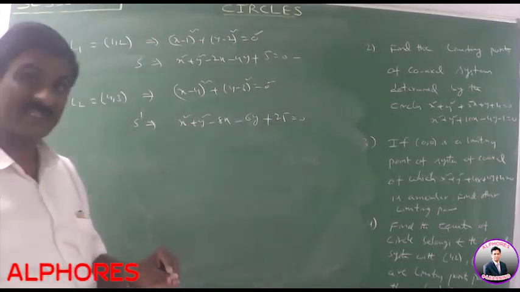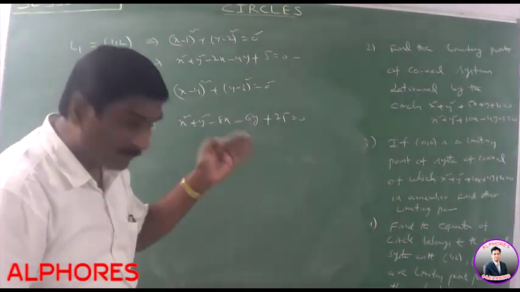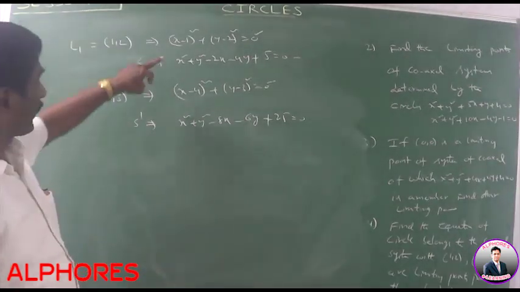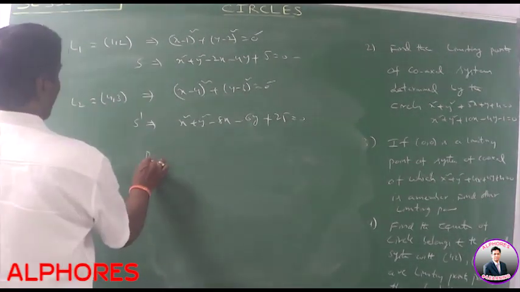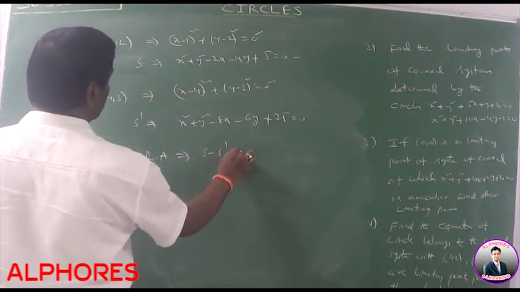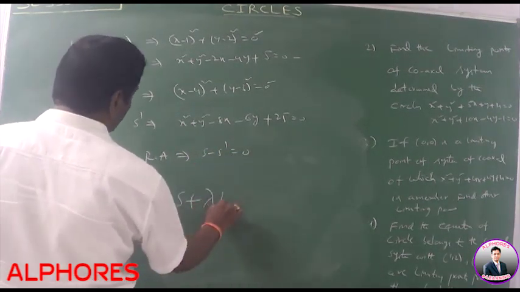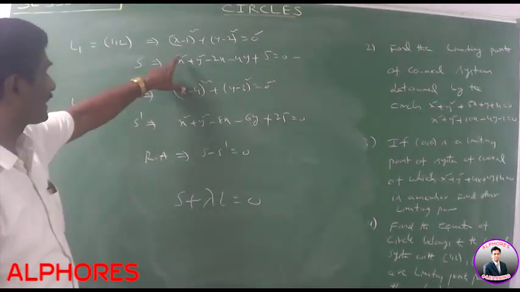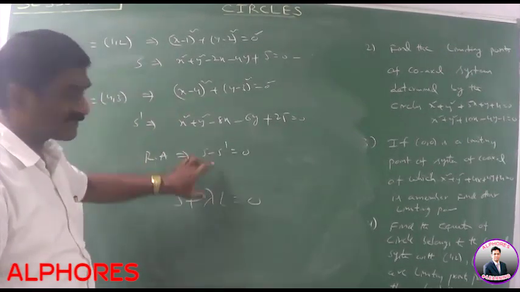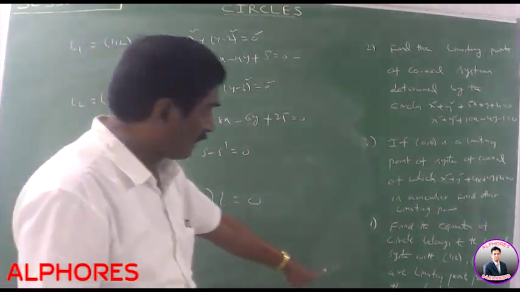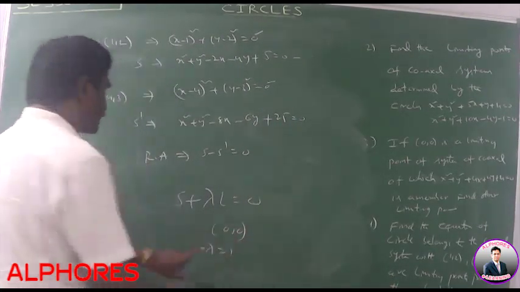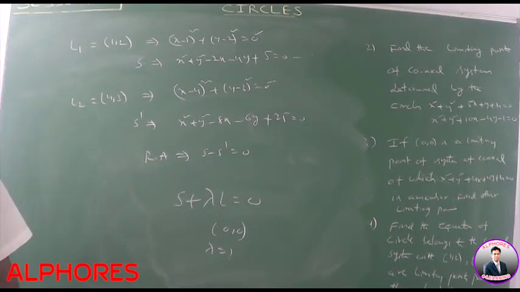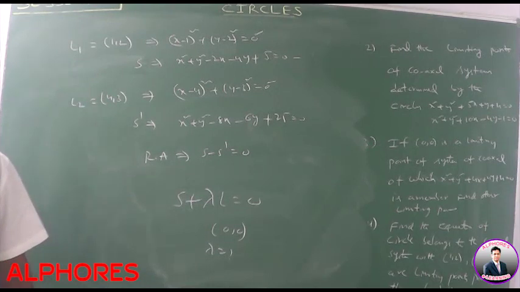Limiting point circles are also members of a coaxial system. So we find the limiting point circles. What is the radical axis? S minus S dash is equal to 0. Radical axis is S minus S dash is equal to 0. Any circle in the coaxial system is S plus lambda L is equal to 0. So this is L; we found S minus S dash is equal to 0. But the required circle passes through the origin. Put (0, 0) in this equation, we find the value of lambda, and substitute this value in this equation, we get the equation of the required circle. Okay? Please note this value and complete the problem.